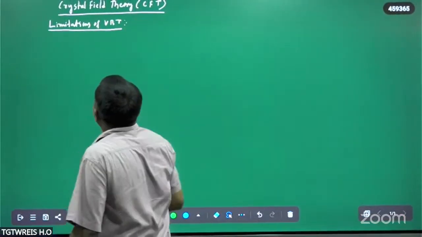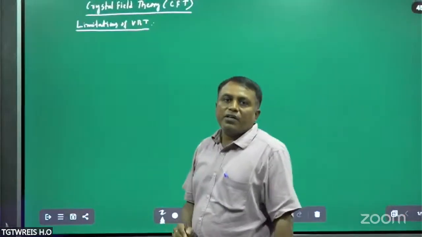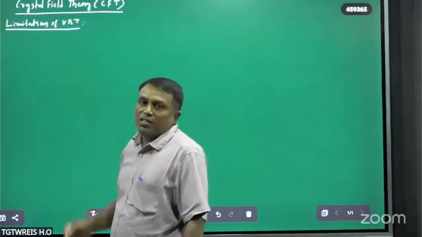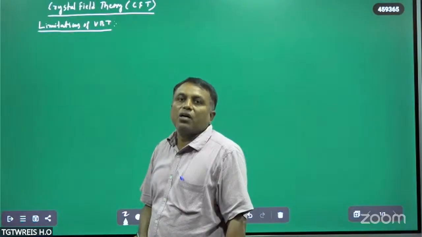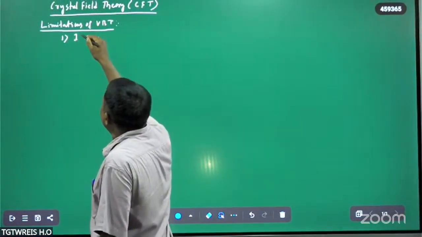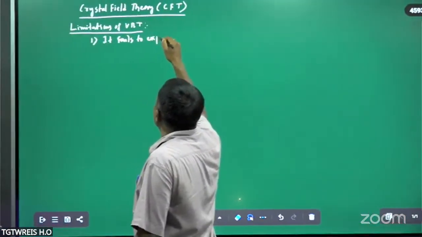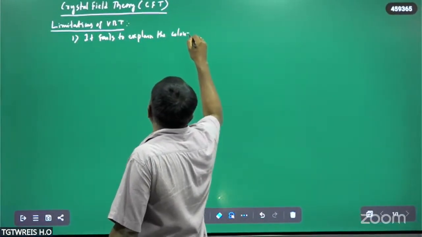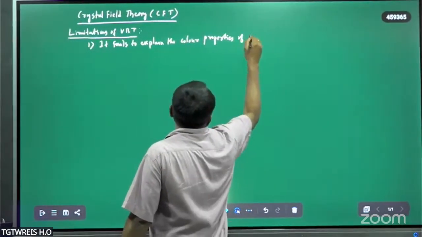Because crystal field theory is also called a modified valence bond theory, first you have to know what the limitations of valence bond theory are. This valence bond theory is not able to explain the color properties of complex compounds.